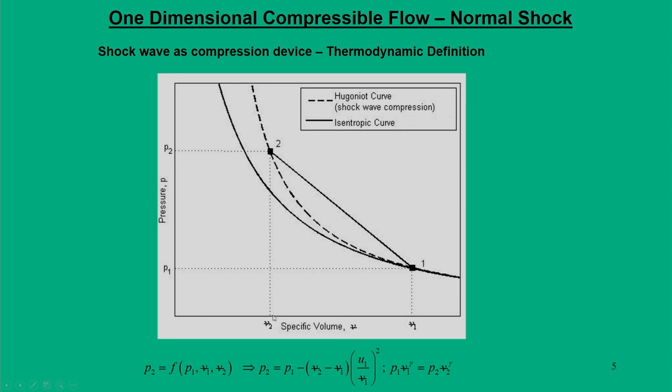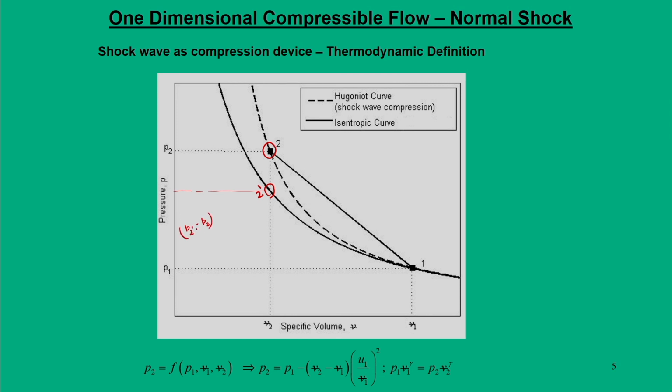So, for a given specific volume, if I take 2 points 2 dash and 2, then if I come from the isentropic curve, I should have got the pressure difference as P 2 dash minus P 2.